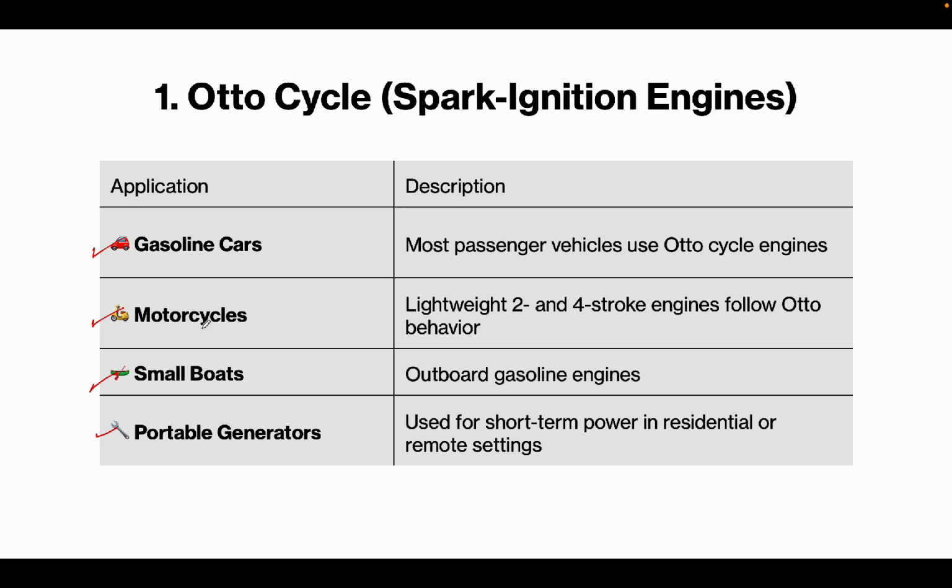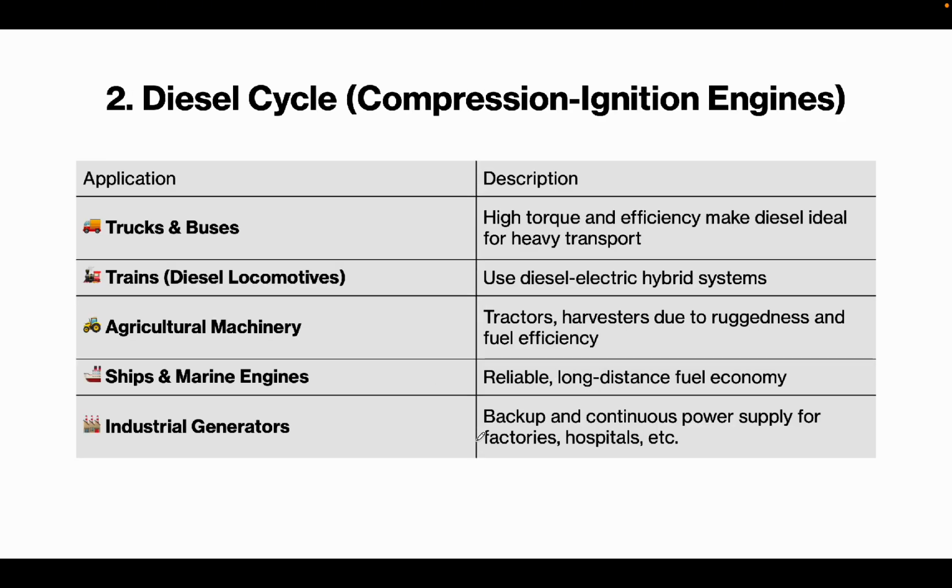And also for the motorcycles, the lightweight 2 and 4-stroke engines follow the Otto cycle behavior. And for the small boats, we have the outboard gasoline engines. And for the portable generators, it is used for short-term power in residential or remote settings. So those are the application for Otto cycle. Now as for the diesel cycle or the compression ignition engines, we have the trucks and buses. So the high torque and efficiency make diesel ideal for heavy transport.